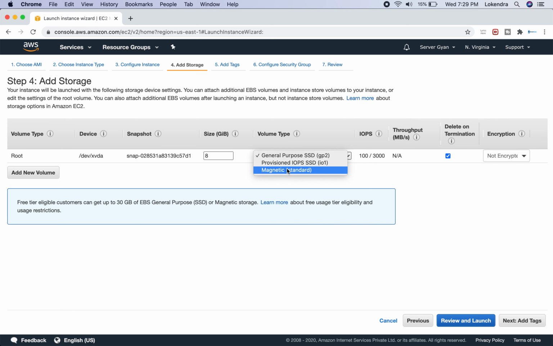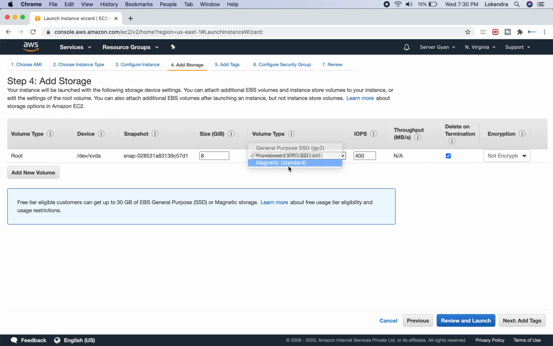So guys, we have three types of volume. First of all is general purpose SSD, we have provisioned IOPS SSD, and then we have magnetic. So these are the primary types of volumes which we have, but there is a condition: these are the three types of volumes which we can use for the root device type. It means the particular device which is going to be associated as /root can be of three types, either general purpose SSD, provisioned IOPS SSD, or maybe magnetic.